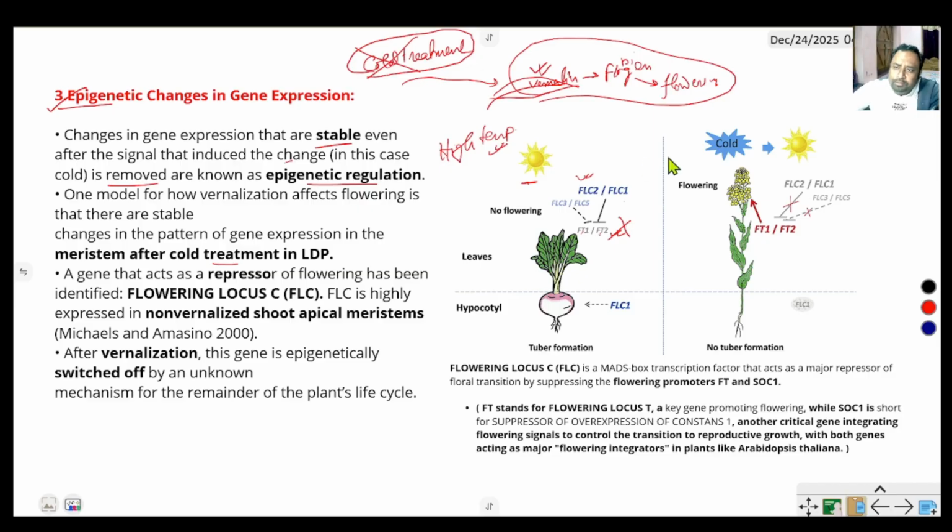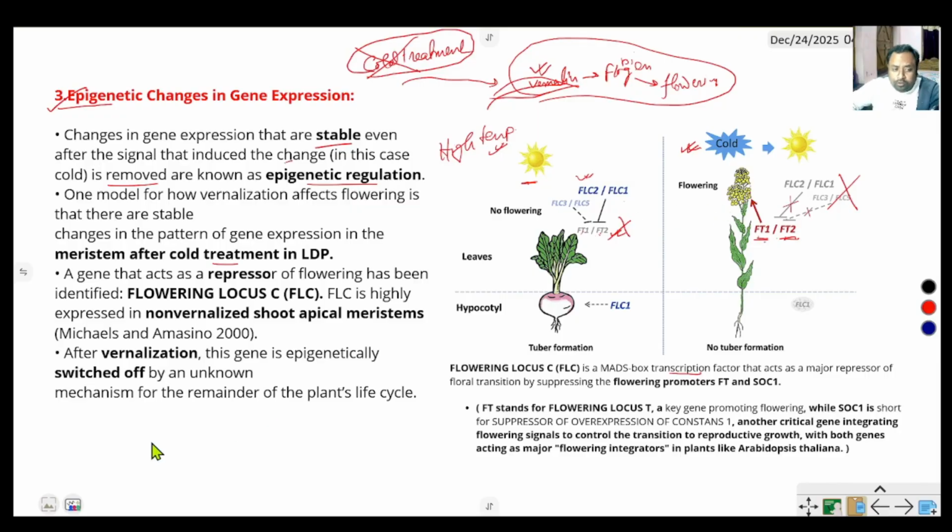If cold treatment is applied, the FLC gene, the flowering locus C, the MADS box transcription factor, is inhibited, so flowering locus T is activated. These two genes are very important for flowering, and they stimulate the flowering process.